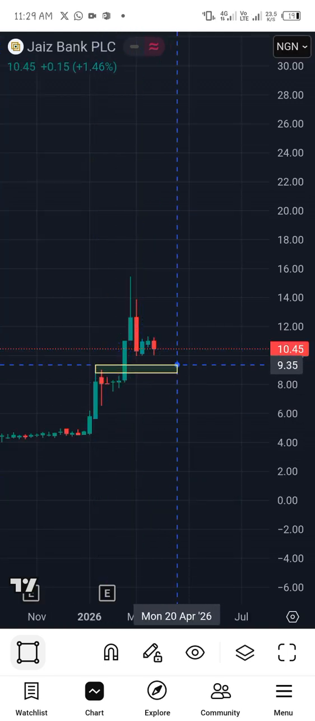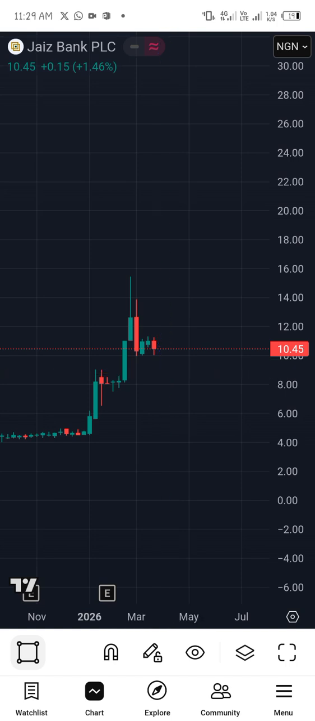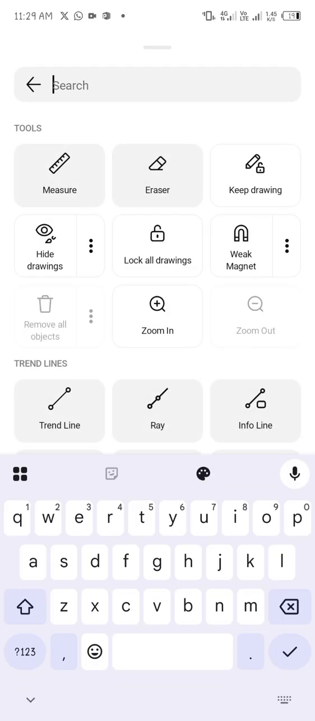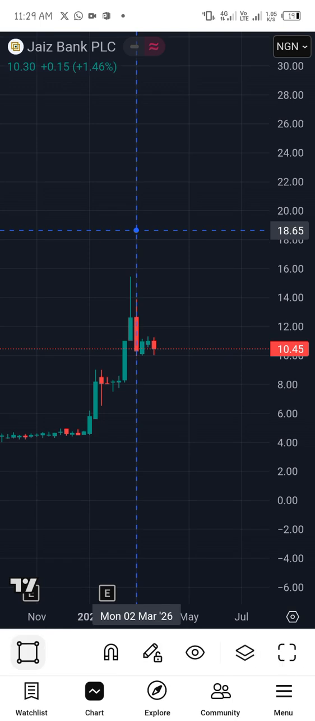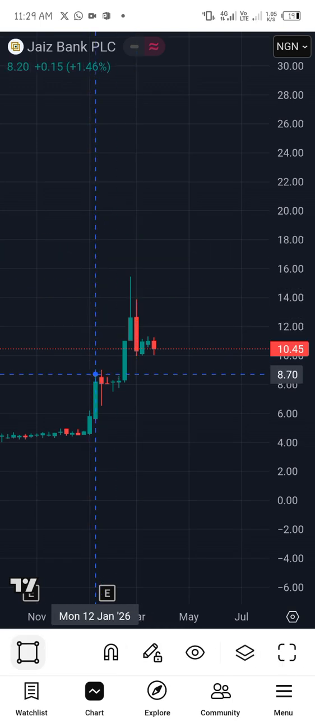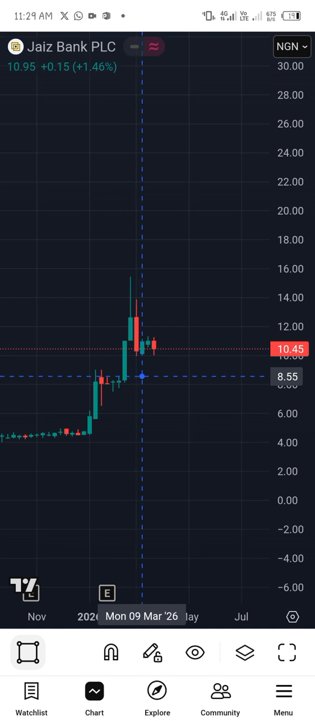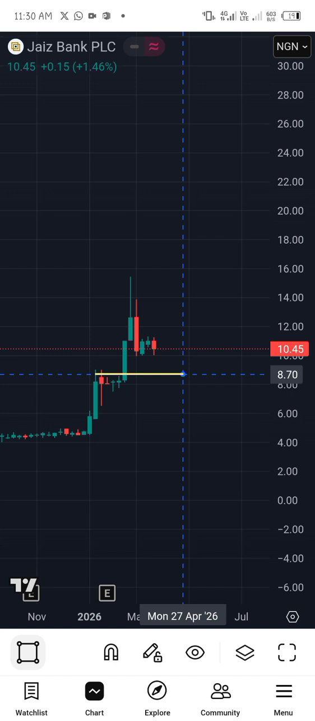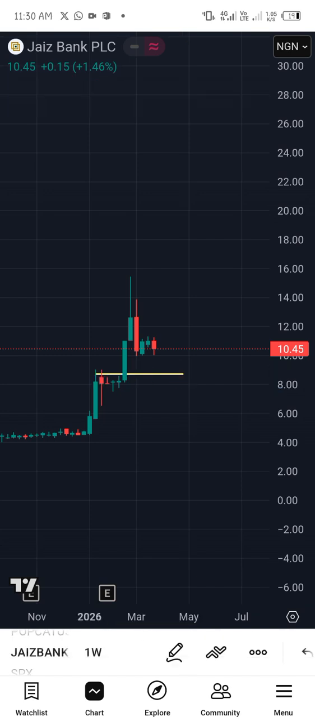So currently Jais Bank might come to 8 naira per share before we have it around 16 naira per share. So now the question is, what do we do? Now this thing is clear. Don't bother yourself. Wait, you see that shaded area. I'm looking for the share to come back to that place before moving to 16 naira. So that will be 8 naira or 9 naira.